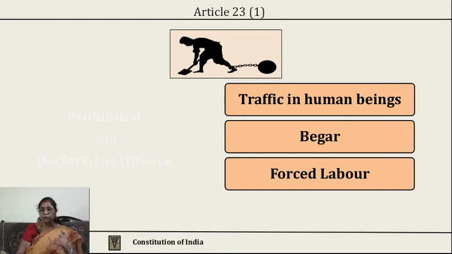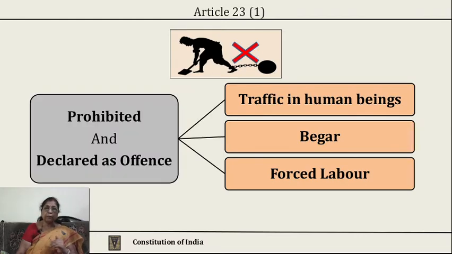These 3 things are main forms of exploitation of human beings, and anyone who engages in trafficking in human beings or begar or forced labor is declared to be an offender, and these things are declared as an offence under the Constitution under Article 23 subclause 1.